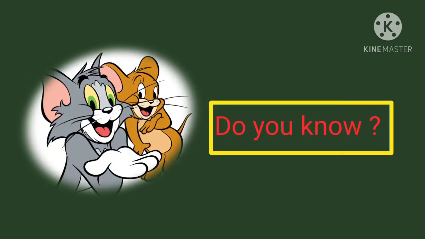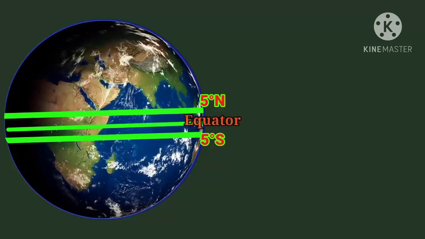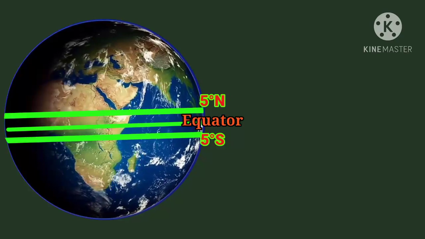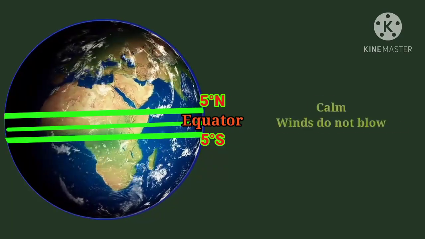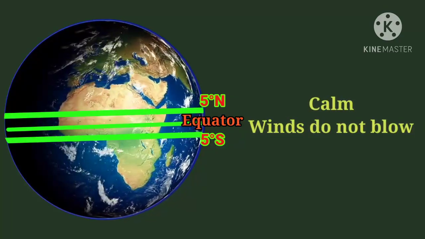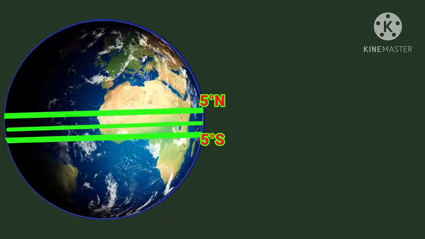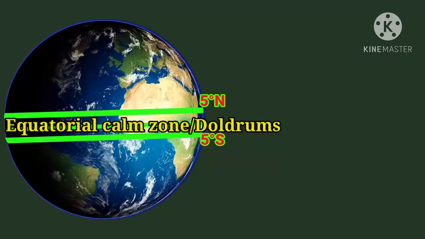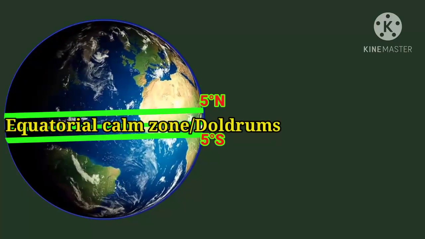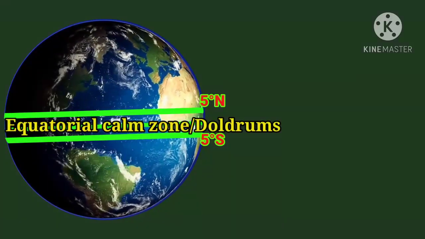Do you know the region up to 5 degree north and 5 degree south of the equator remains calm for most of the year and winds do not blow in this region. It is called the equatorial calm zone or doldrums.